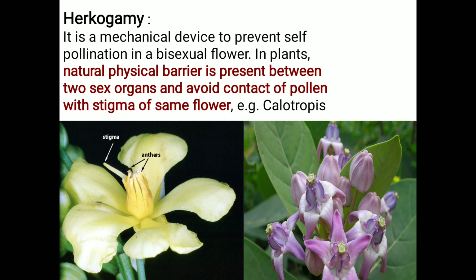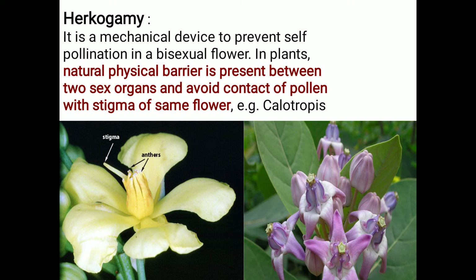In the second one we can also see the stigma and anthers. In hercogamy, there is a physical barrier present between the two sex organs to avoid the contact between the stigma and anthers, or pollen with stigma.